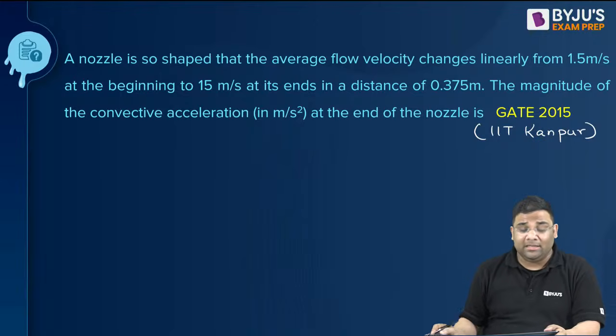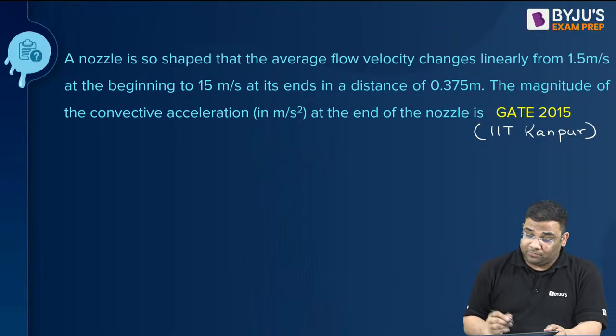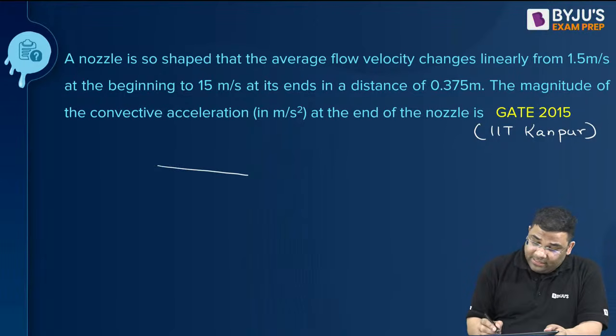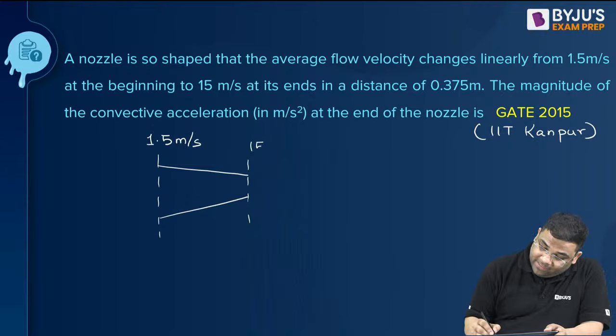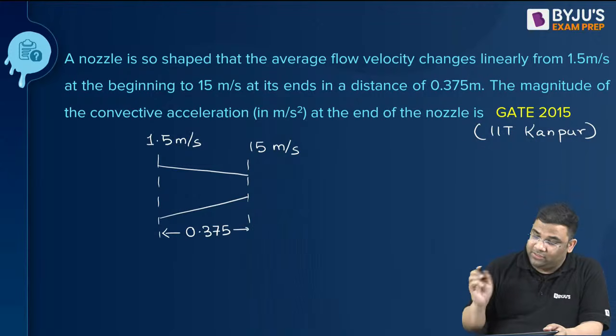We have a nozzle like this, and the velocity is changing. In the beginning it is 1.5 meter per second, and at the end it is 15 meter per second. This distance is 0.375. The velocity is changing here.